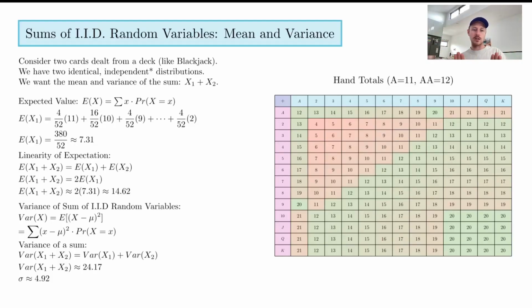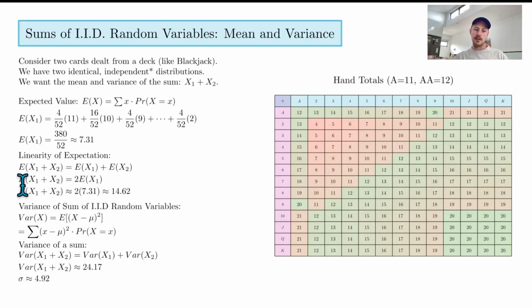So x sub 1 plus x sub 2. So now we're drawing a second card. We get the expected value of x sub 1 plus the expected value of x sub 2. And that's interesting in itself. Well, maybe it's not that interesting because you would expect that the mean would double. That shouldn't be too exciting, actually, because you're just doubling the mean. And that's sort of our big takeaway from this lesson.